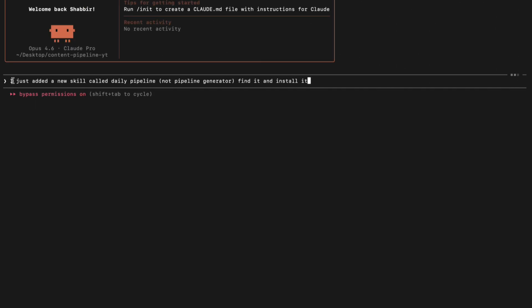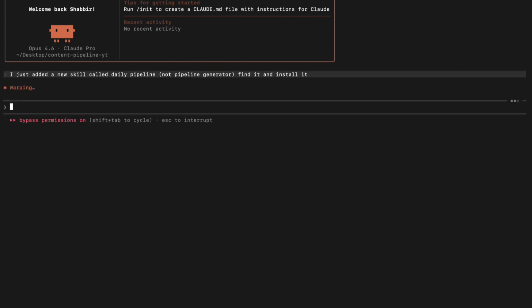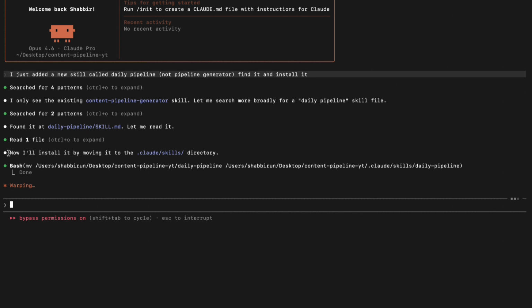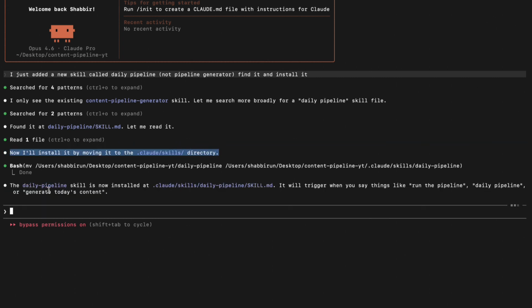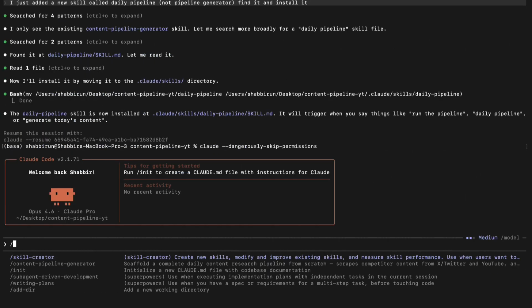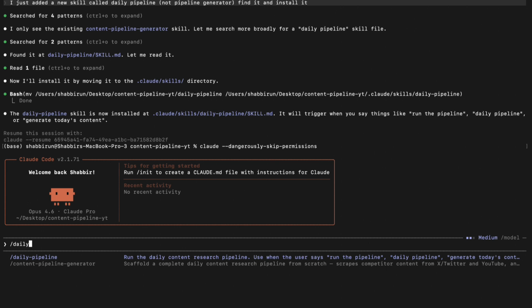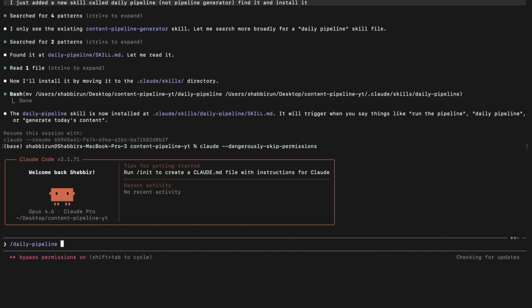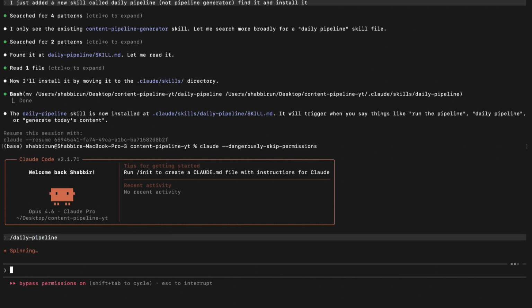So I'm going to tell Claude Code that I just added a new skill called daily pipeline, not pipeline generator, which we already have. Find it and install it. Hit enter. So it found the skill. It's installing it by moving it to the Claude skills directory, and the daily pipeline skill is now installed. Let's exit out, come back in, and run the daily pipeline. You'll see that the / command is there. Hit tab and enter. Now this is the moment of truth.